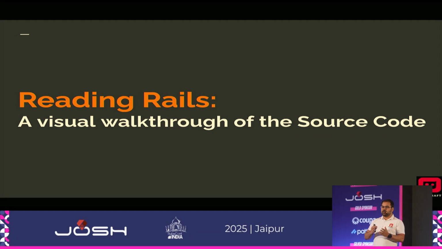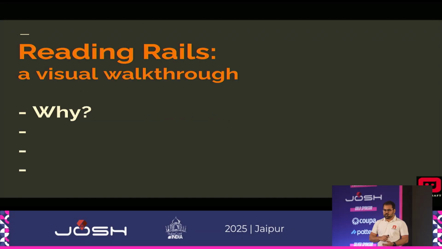But then, why Ruby on Rails? The reason was something very simple, stupid, and something you can relate with. There was no domain availability. Rails.org was not available, which is why RubyOnRails.org was chosen at that time. Coming back to the topic, reading Rails, a visual walkthrough.